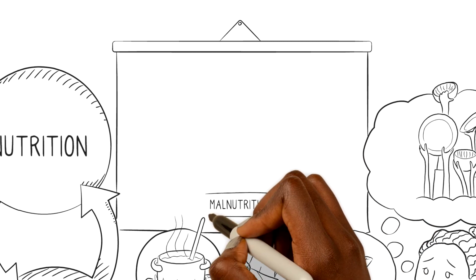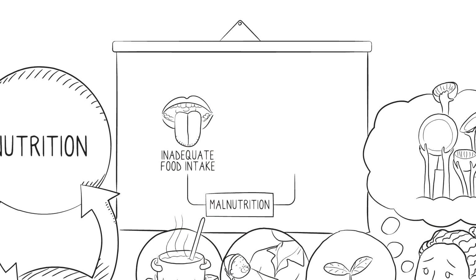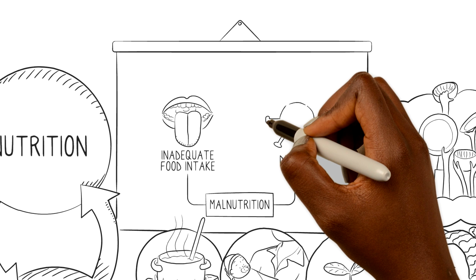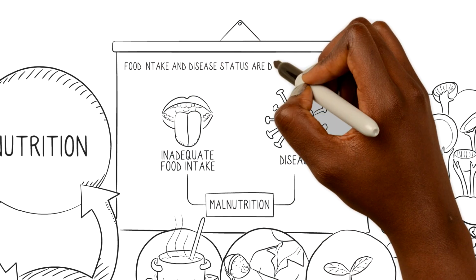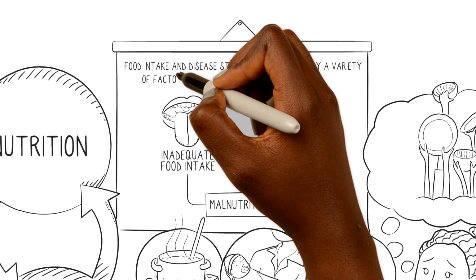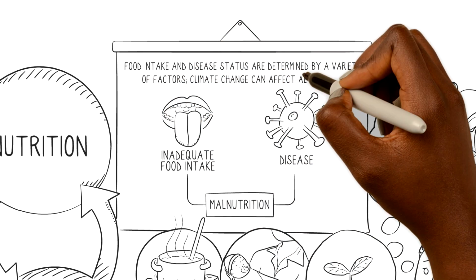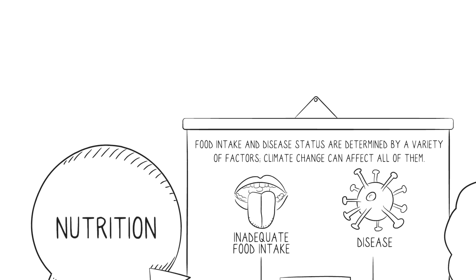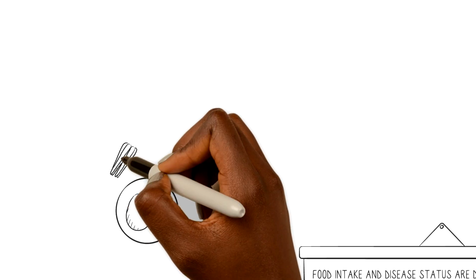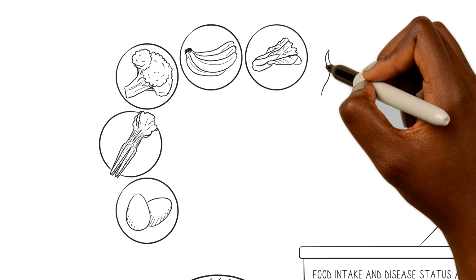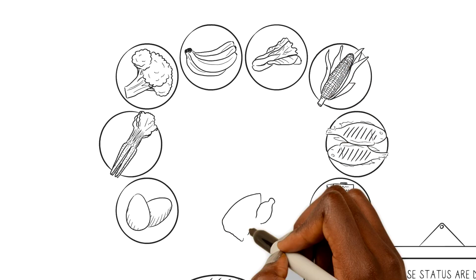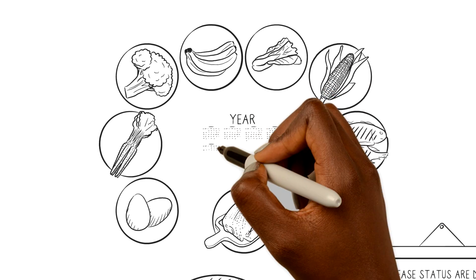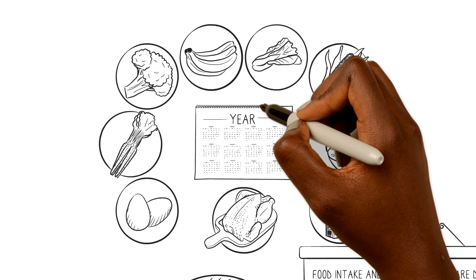Malnutrition is a result of either inadequate food intake or a disease that prevents the body's uptake of nutrients. Food intake and disease status are determined by a variety of factors. Climate change can affect all of them. For adequate food intake, the household needs to grow enough diverse foods or get foods at the market, not only during the rainy season, but all year round.